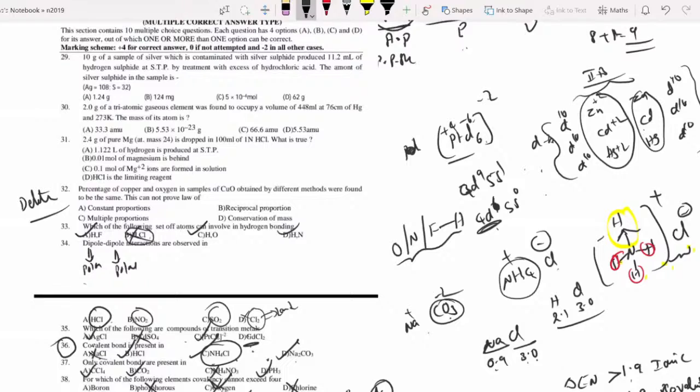Sir, copper and oxygen, samples of CuO obtained by different methods were found to be the same. Sir, this law was not explained by every lecturer in your syllabus. Why? NTA has discarded this syllabus. Laws of chemical combinations are not there now: law of conservation of mass, law of definite proportion, law of multiple proportion, law of reciprocal proportion.